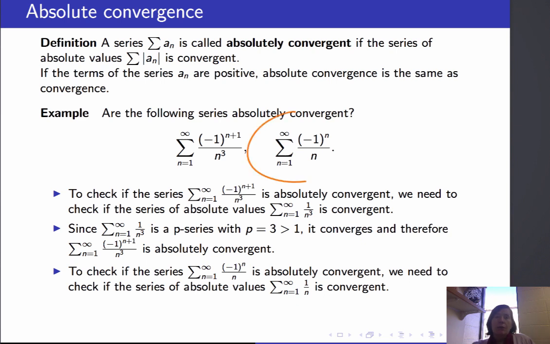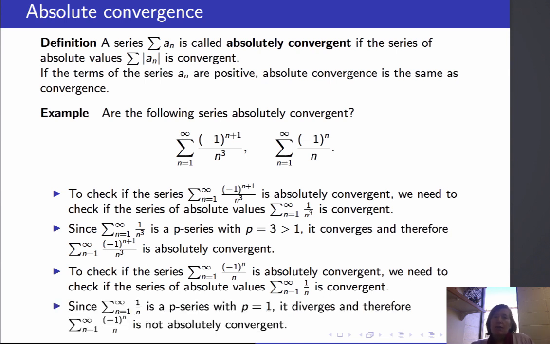Now for the series on the right, we know this is the alternating harmonic series, the sum of (-1)^n over n, and the question here is, is this absolutely convergent? Does the sum of the absolute values of the terms of this series converge? The sum of the absolute values is the sum of 1 over n, and this is the harmonic series. It's a p-series with p equals 1, so I know it diverges. So the answer to my original question is that the alternating series, the sum of (-1)^n over n, is not absolutely convergent.